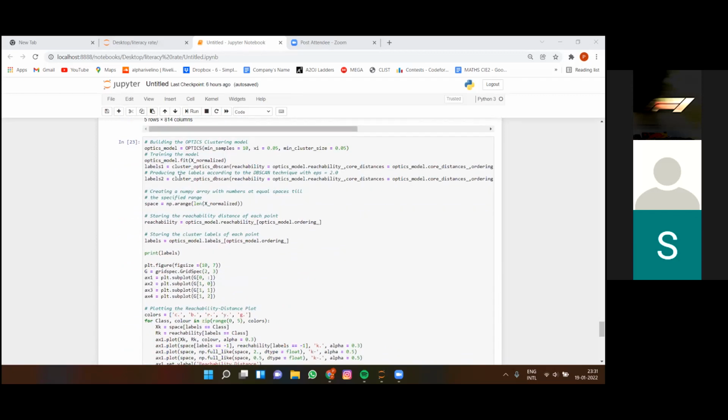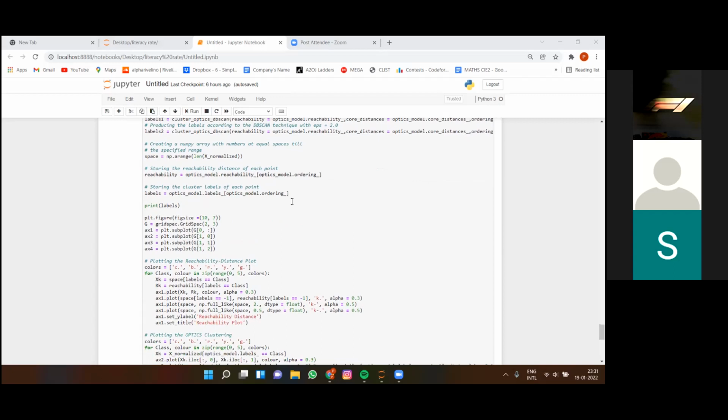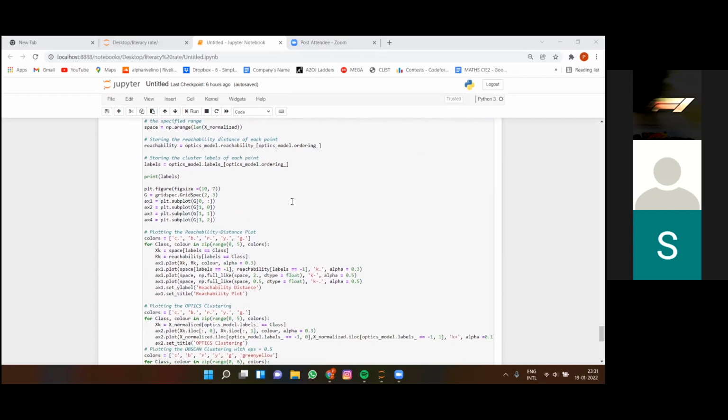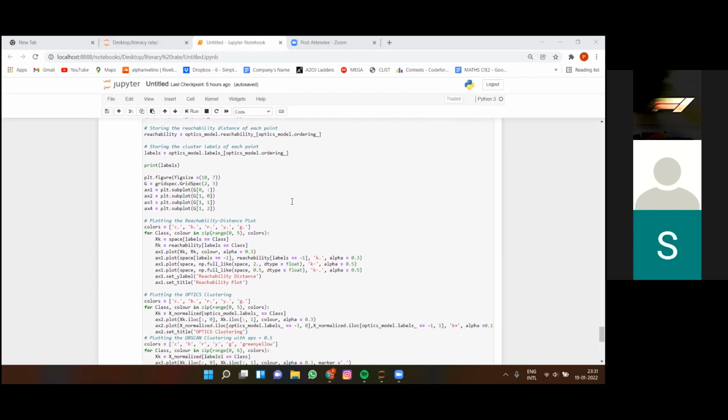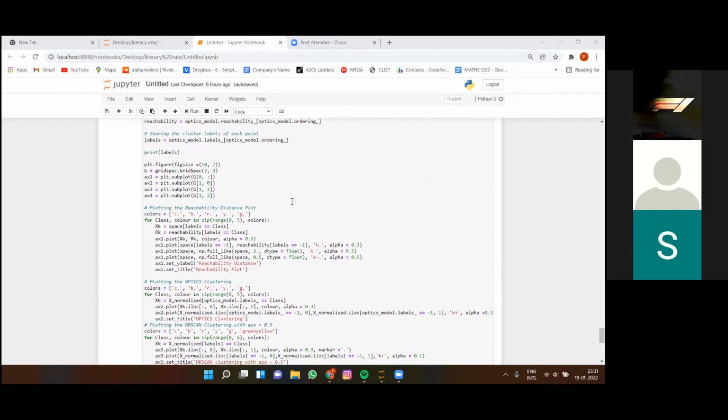After that, we have built OPTICS for clustering. OPTICS is Ordering Points To Identify the Clustering Structure. Then we have trained the model, then produced the labels according to the DBSCAN technique with eps 2.0. Then we have created a NumPy array with numbers at equal spaces till the specified range, the reachability, then stored the reachability distance of each point, then stored the cluster labels of each point.